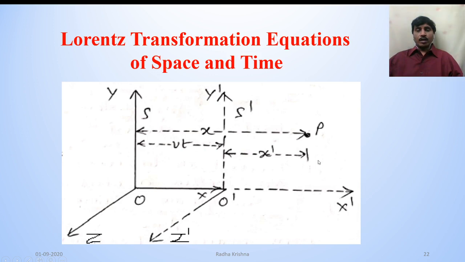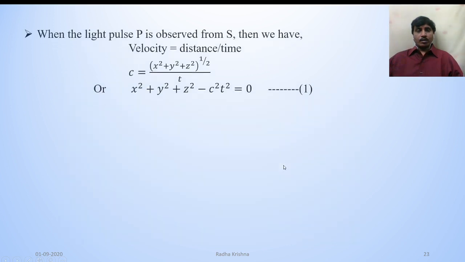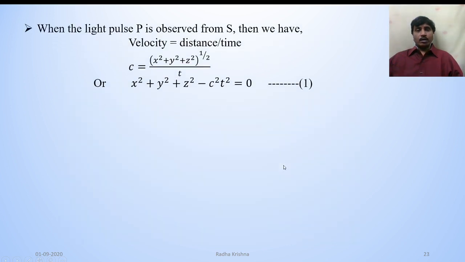Let a light pulse be generated and observed after a time t at point P. Let the coordinates of the light pulse P with respect to frame S be x, y, z, t, and with respect to frame S dash be x dash, y dash, z dash, t dash.